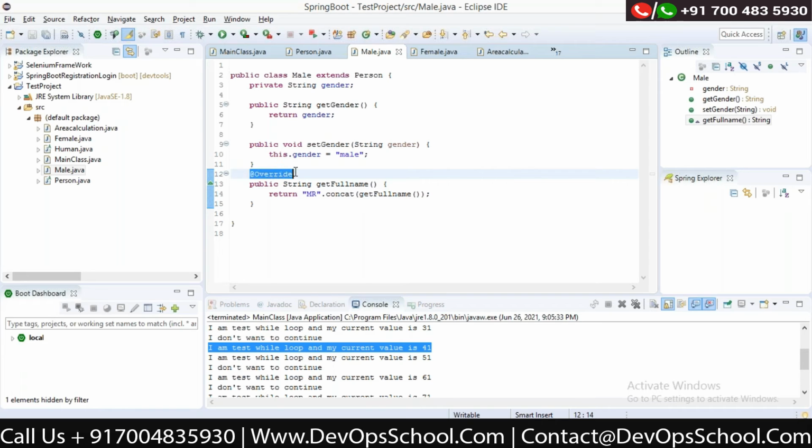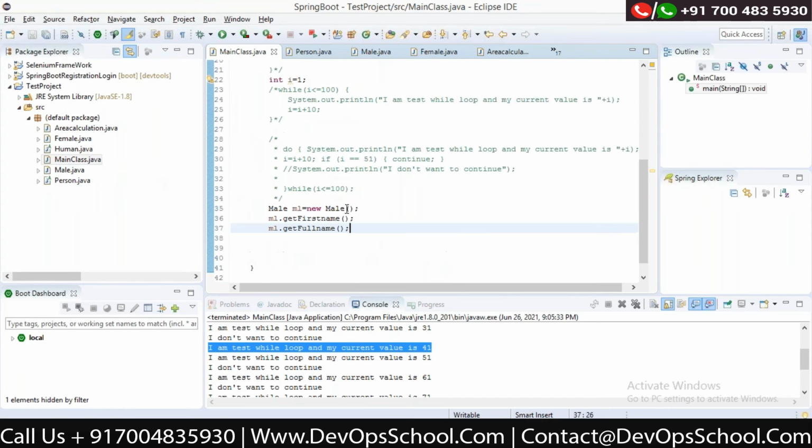This is the annotation, and it is telling that I have a way of getting the full name already, but I don't want to use it. I want to have my own implementation. You can override the parent property, use the override keyword, and use the same method. So in this case, that method is not called, this method will be called.